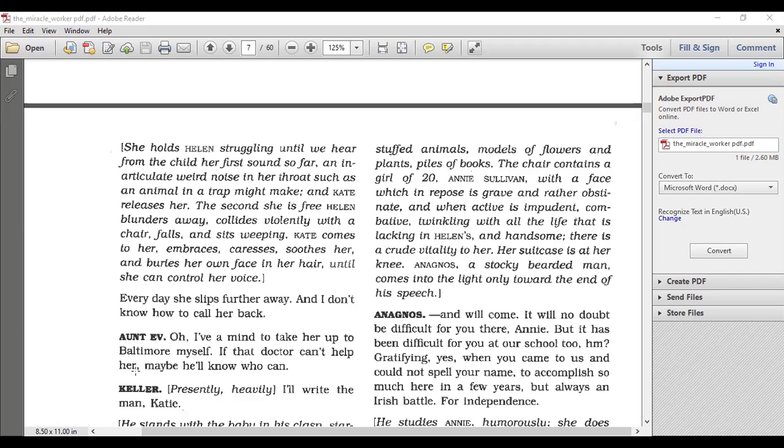Okay, so again, remember, this is Dr. Chisholm. Aunt Eve is still insistent that they should contact the oculist, the eye specialist in Baltimore. And we know that Mr. Keller, how does he feel about contacting him? How does he feel? Hala, please, Mr. Keller, Helen's father, how does he feel about contacting the doctor in Baltimore?